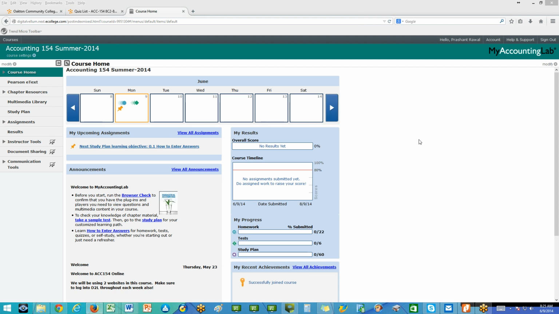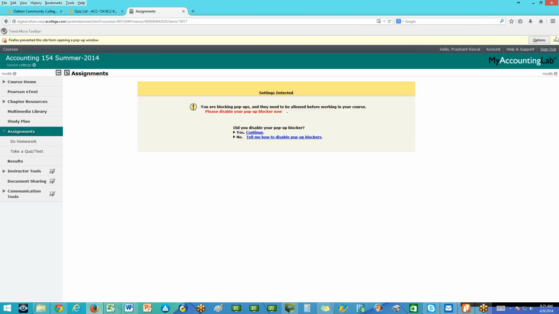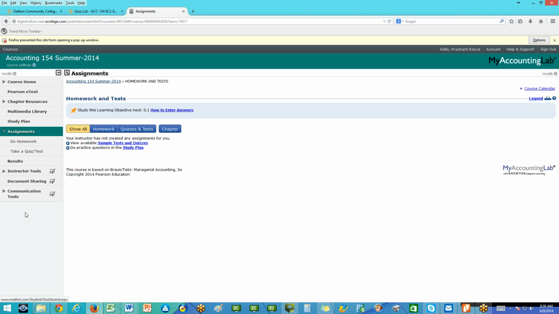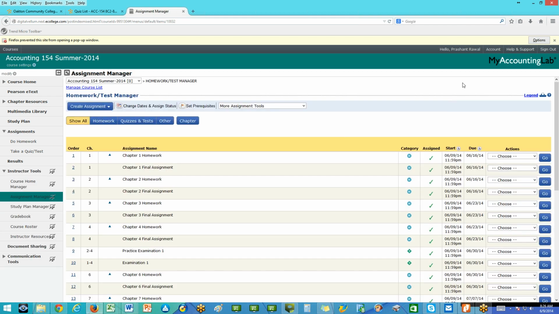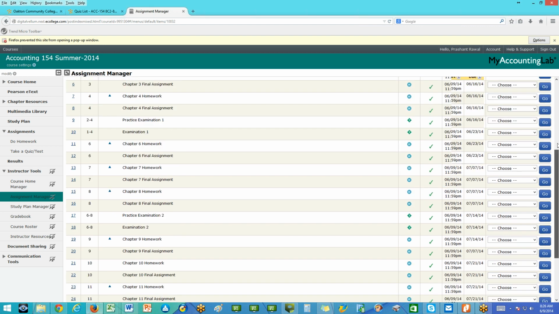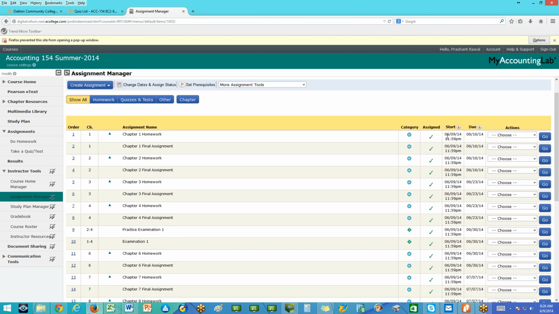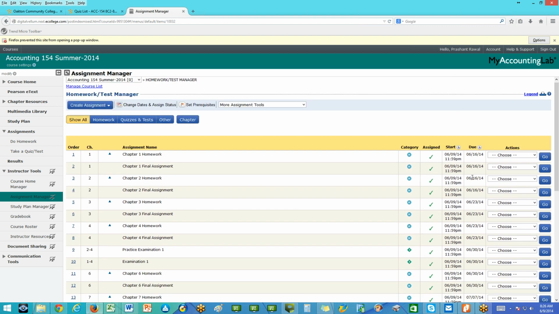Now this is your My Accounting Lab. Once you log in to your class, this is where you will be able to do the work by simply clicking on assignments. Right now, you do not see any assignments. The reason for that is the assignments do not open up until 11:59 p.m. on Monday, when you will start seeing all the assignments. So these are all the assignments. Again, they all open up today, but they all have their own due dates.